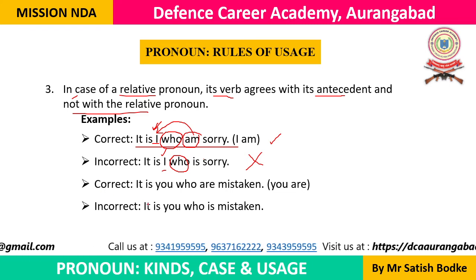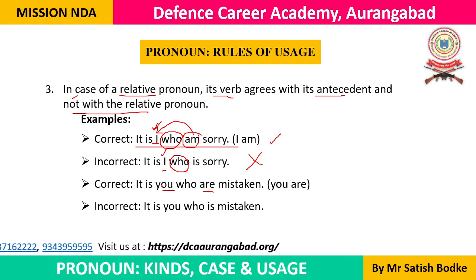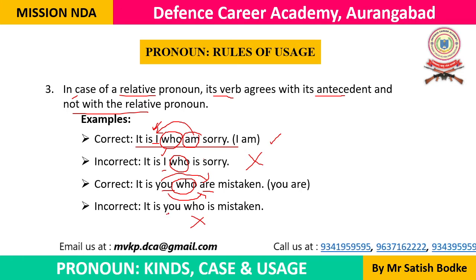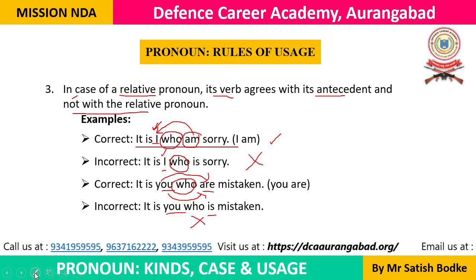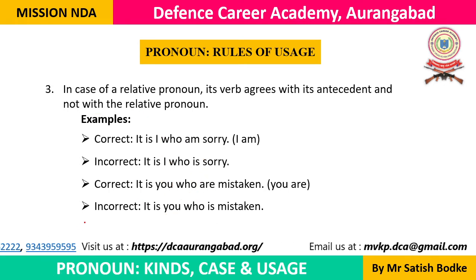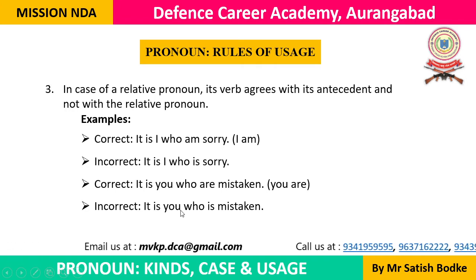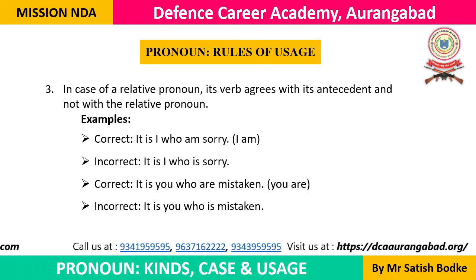Then the next two examples also you can distinguish. It is you who are mistaken. You के साथ आर आता है, इसलिए who के बाद में आर आएगा directly. It is I who am mistaken. It is I who is mistaken नहीं. So this is incorrect. It is you who is mistaken. This is incorrect. So remember this thing. The verb agrees with the antecedent of the relative, not with the relative. Verb जो होता है relative pronoun के साथ agree नहीं करता. It agrees with the antecedent of that relative pronoun.